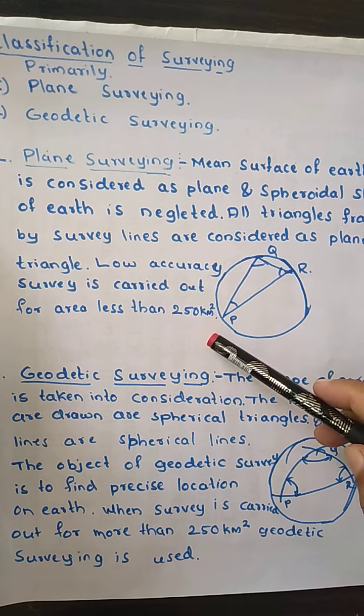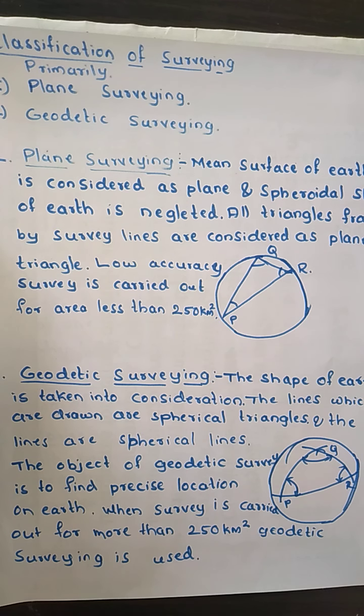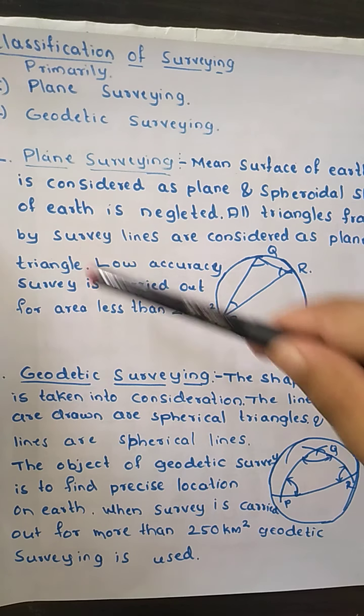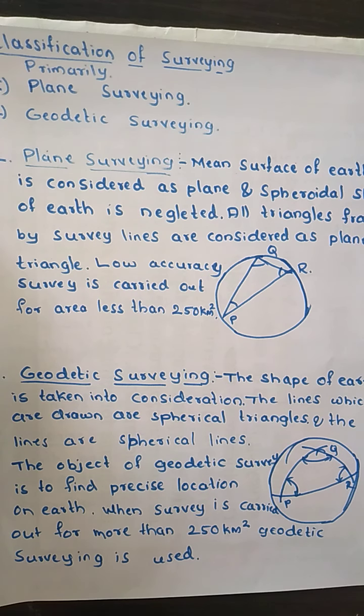That means we get straight lines, and the lines are not spherical. This kind of survey, where we consider the earth's surface as plane, is used where we want low accuracy, and wherever we carry out a survey of an area less than 250 square kilometers, we consider plane surveying.